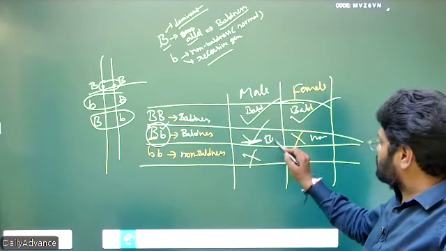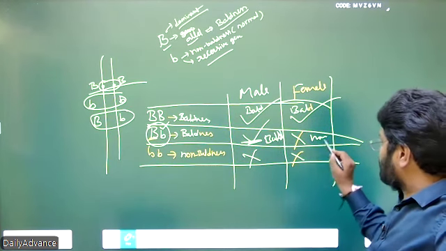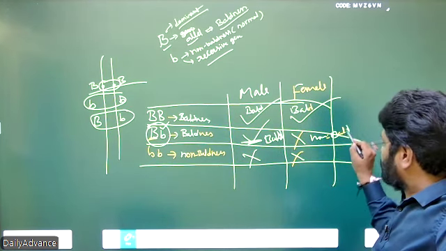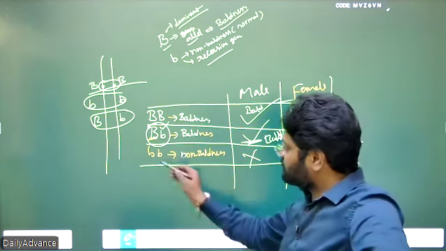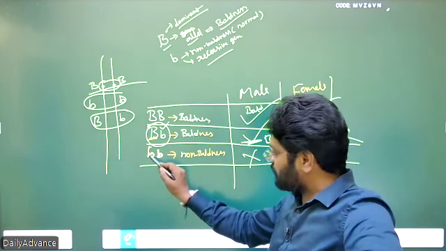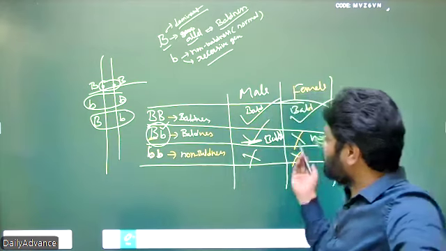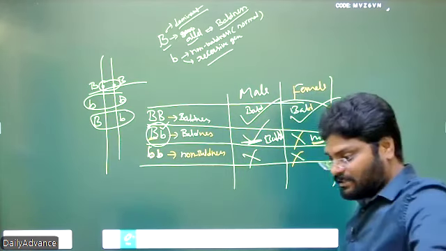So bald, non-bald. So no bald. Why? Because this gene never causes any baldness. Small b. So that means here what happened? Here also it should be a baldness.